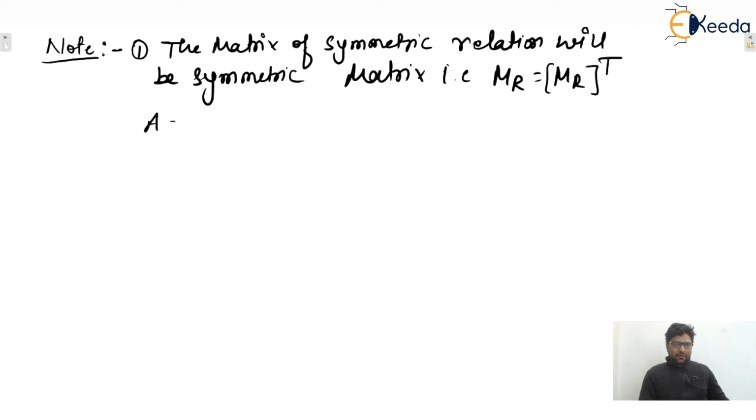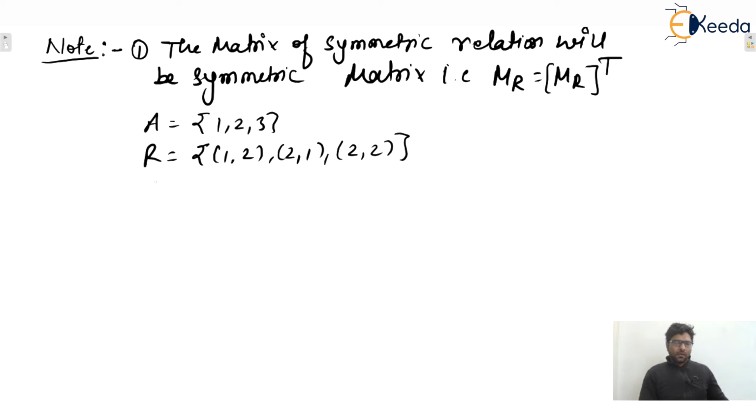Let us consider, let's say, {1, 2, 3}. This is the set, and one symmetric relation is there. Let's say (1, 2), (2, 1), and let's say (2, 2). Now we can say that this one is a symmetric relation. So if it is a symmetric relation, then if we find the R inverse, will R inverse also be symmetric or not?